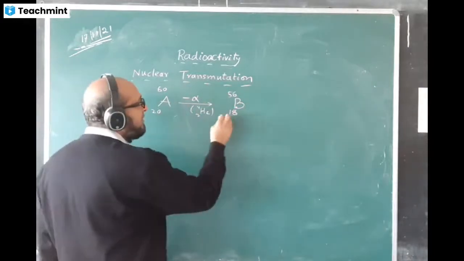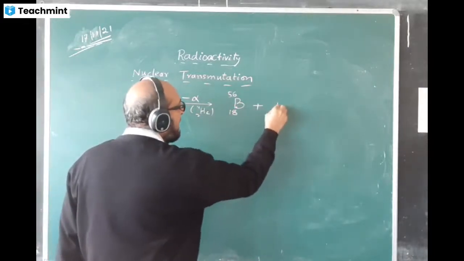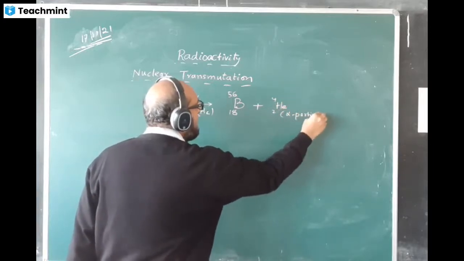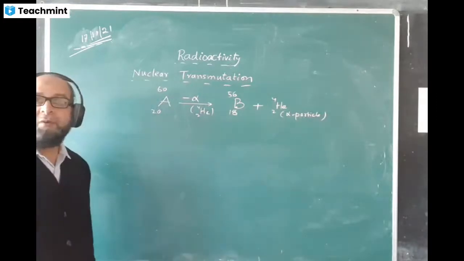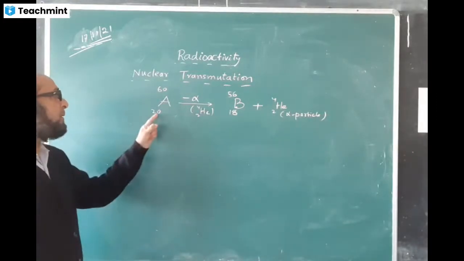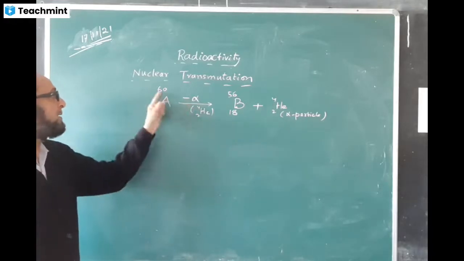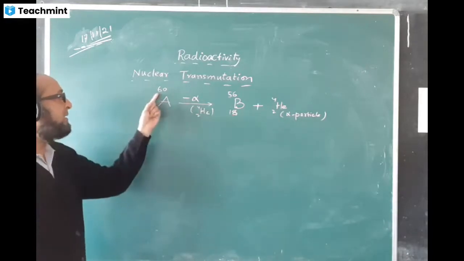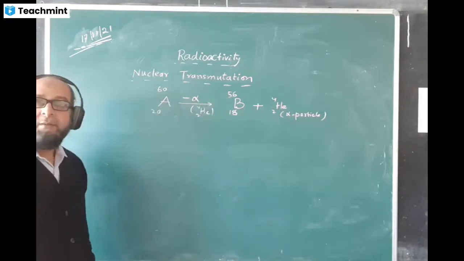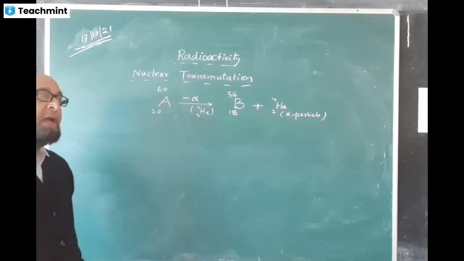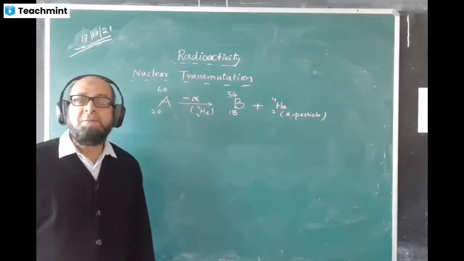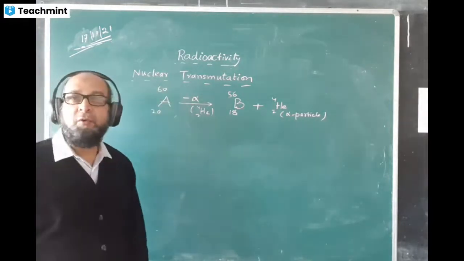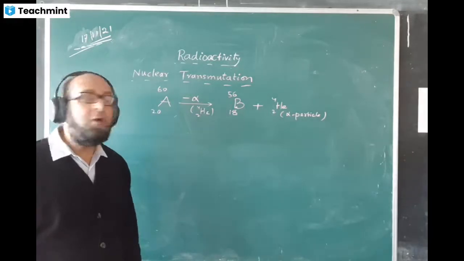Plus, the entire reaction is called a nuclear reaction, and we write like this. Plus this one we write, 2, 4. This means alpha particle. This change will take place in the composition of the nucleus. That means the atomic number decreases by 2 and the mass number decreases by 4, so 20 minus 2 is 18, and 60 minus 4 is 56. When a nucleus emits an alpha particle, the atomic number decreases by 2 and the mass number decreases by 4. Have you understood?